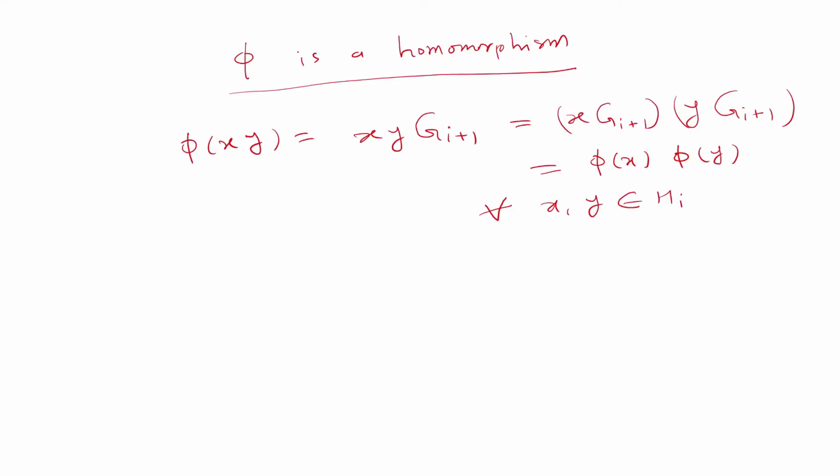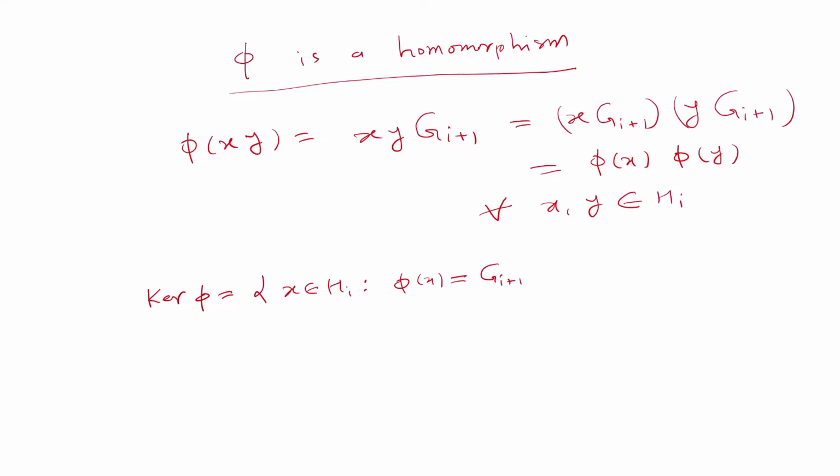Next, let us find out the kernel of this mapping. So the kernel of phi is what? It is the collection of all those elements of Hi whose image is the identity of the quotient group Gi by Gi plus 1, which is Gi plus 1.